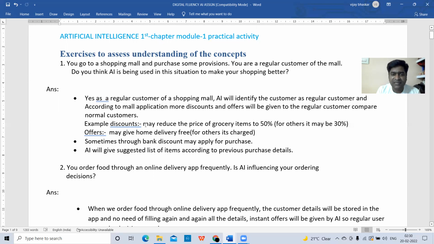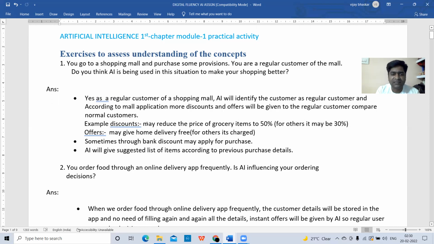For example, discounts may reduce the price of grocery items by 50%. For other normal people, they may charge the full amount or give a little discount. But for regular customers, they are offering a 50% discount on the price.